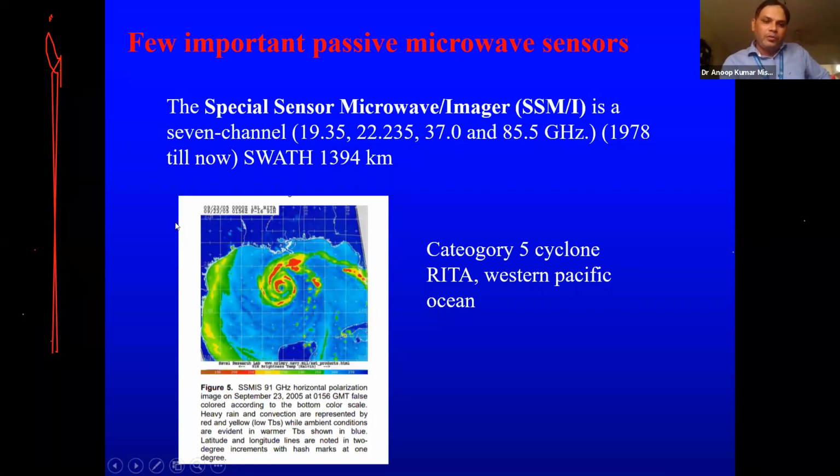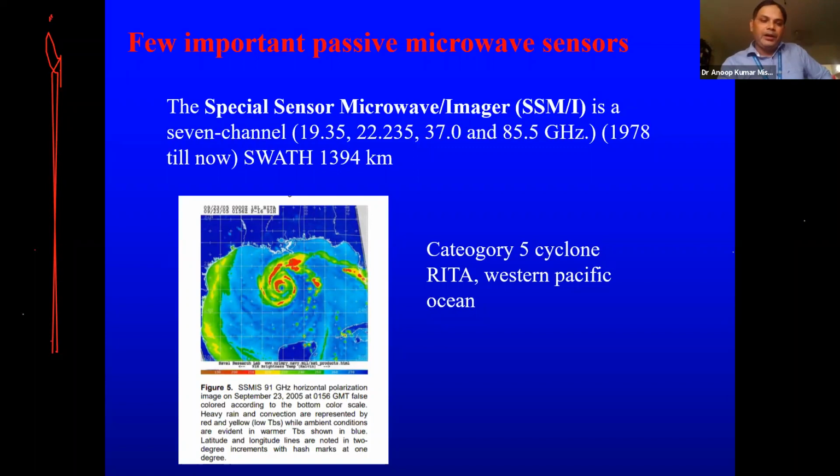And it was able to detect that category 5 cyclone over the Western Pacific Ocean. You can say it is able to detect the structure of the cyclone, that spiral one. So if low TBs are there, it means a heavy probability of those hydrometeors inside. And of course this one is inverted just to show that the red portion is intense activity, intense cyclonic activity.